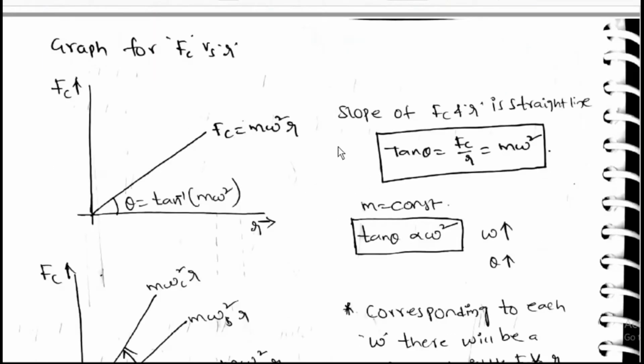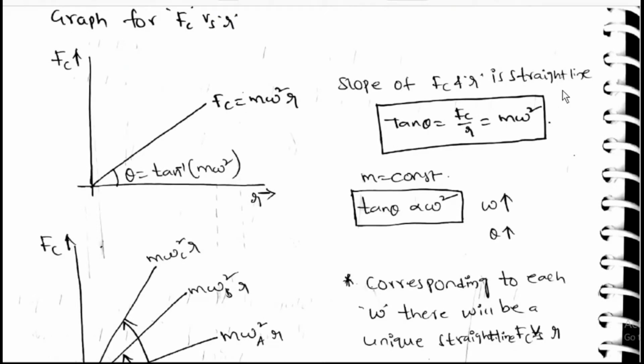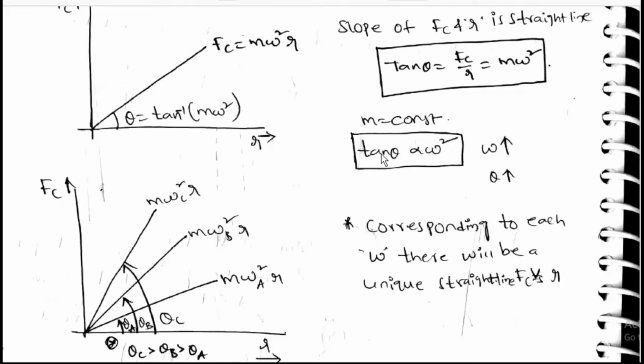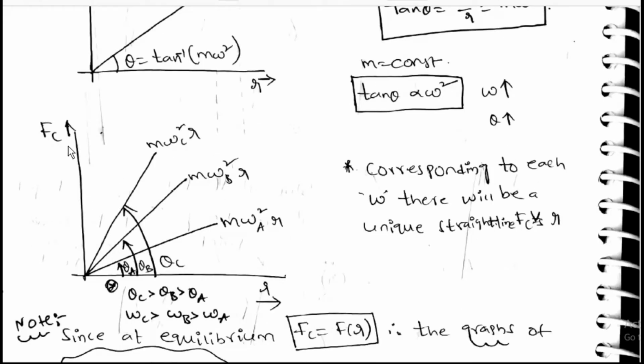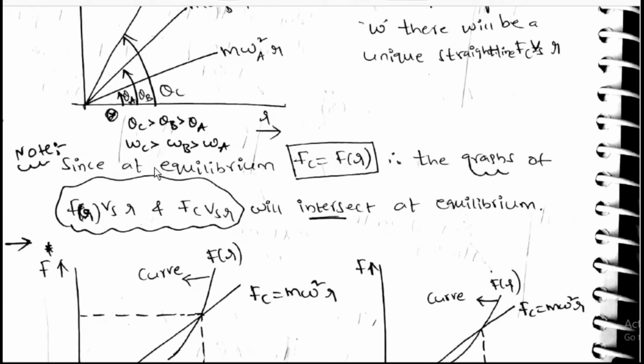Graph for Fc versus r. Fc is equal to m r omega square, and tan theta is equal to m omega square. The slope of Fc versus r is a straight line. Tan theta is equal to Fc by r, which is equal to m omega square. M is constant, so tan theta is directly proportional to omega square. As omega increases, theta increases. Theta is the slope. Corresponding to each omega, there is a unique straight line of Fc versus r. Theta C greater than theta B greater than theta A, so omega C greater than omega B greater than omega A.